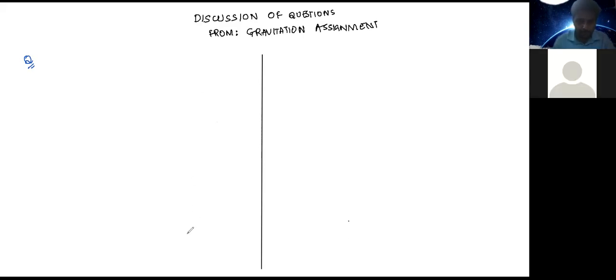A rod of length L and mass m is bent to form a semicircle. What is the gravitational potential at the center of the circle? Okay. So we have a rod, right? We have bent the rod so that it can form a semicircle, and the length of this rod is L. Let's say its radius is R. We are being told if this is the center O, at this center, what is the gravitational potential?